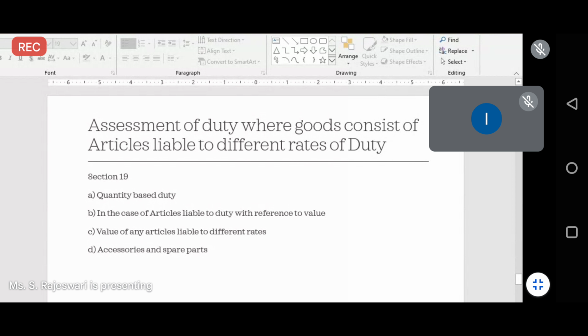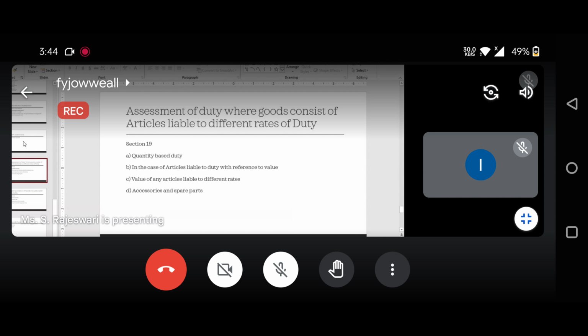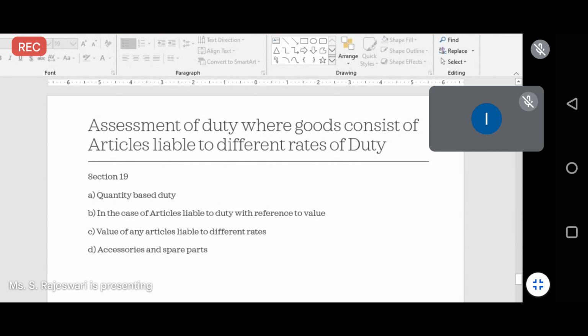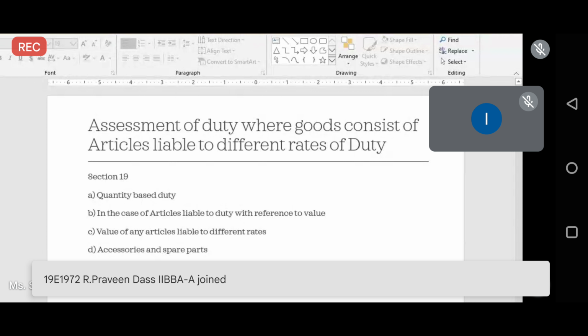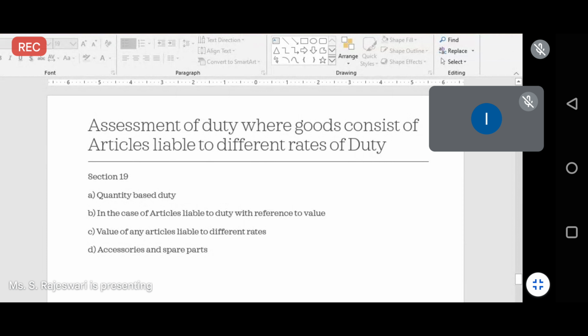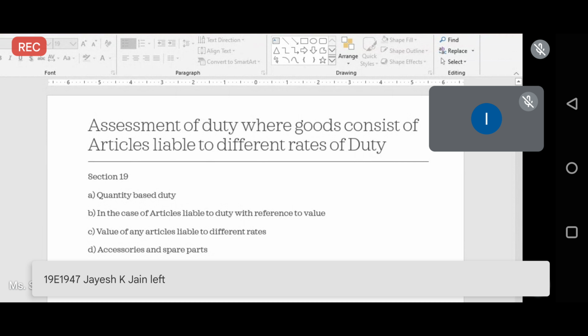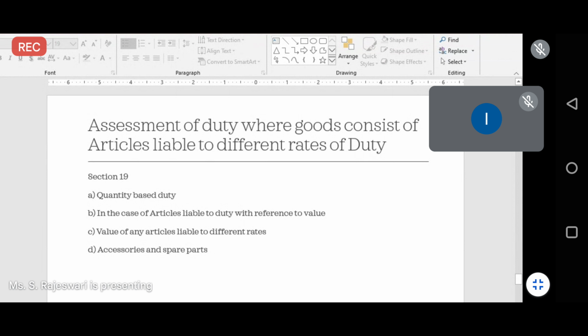For mobile phones you will have one particular rate, but the same mobile phone, if it has any inbuilt features, will have different rates. In those cases the product will be valued differently. The mobile phone will be the same, but as per the model or the inbuilt feature, the rate of the mobile phone will vary. So that is the third condition.